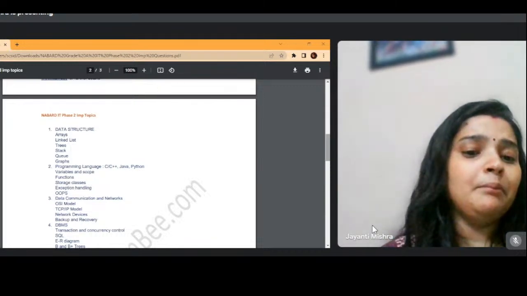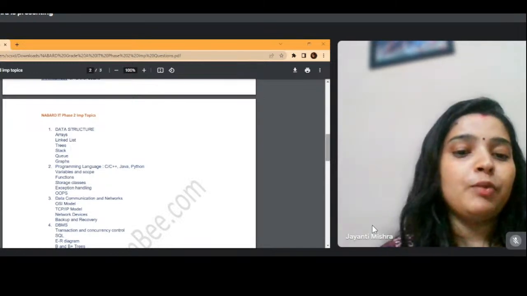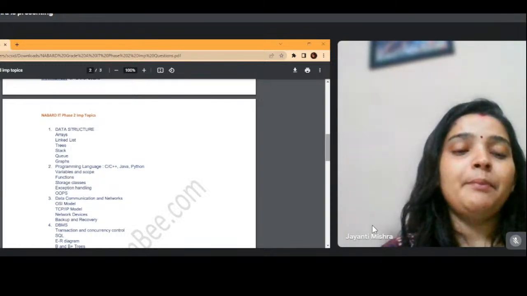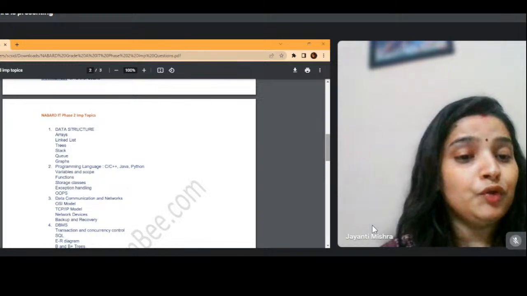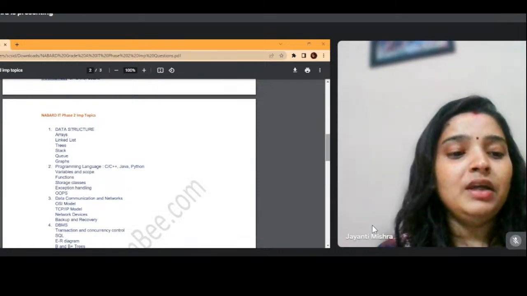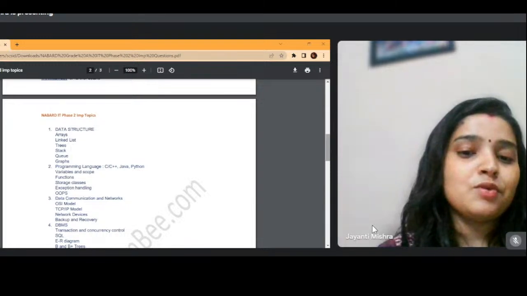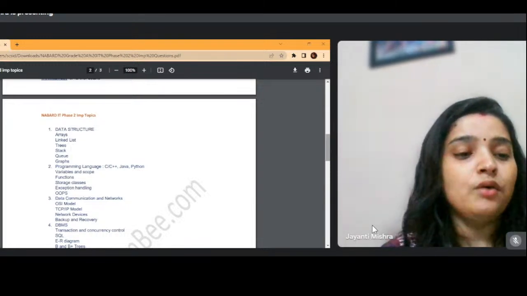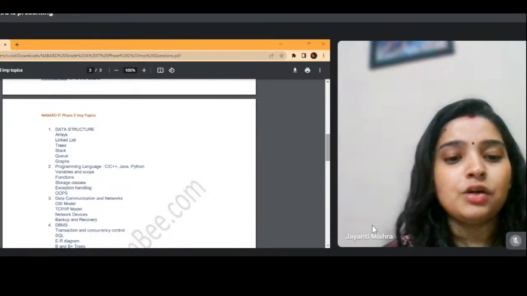This particular programming language topic will not help you in your descriptive part. It will help you in your objective part, because the code for, let's say, predicting the output can come in any language, and if you know the concept but you don't know the syntax and semantics of the language, you will not be able to do the question. So what we need to do here, we have to just do all the things in C, C++, Java, and Python, at least for variables and scope, functions, storage classes, exception handling, and OOPs. So इतना हमें करके जाना ही है.